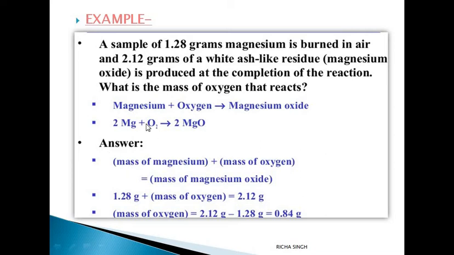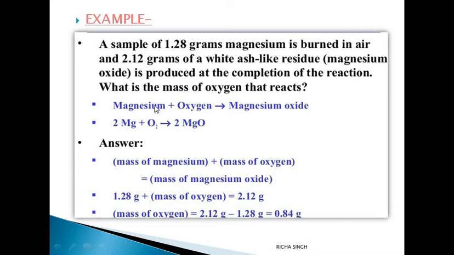So you have to do this question like this. First you will write the word equation, then you will write the chemical equation. You can easily write the chemical equation, no need to write the word equation if you are clear with writing of the equations. Then you will write the formula.